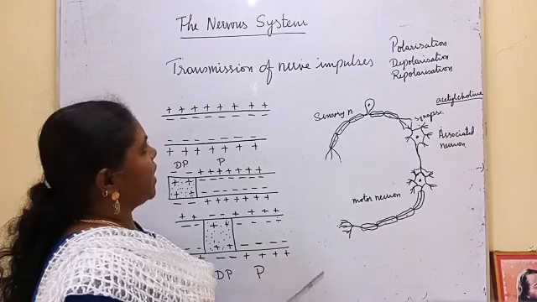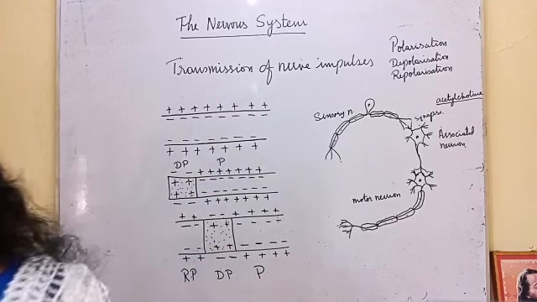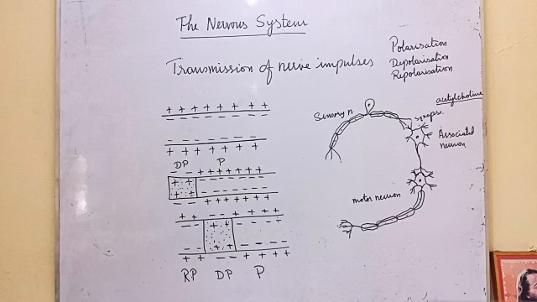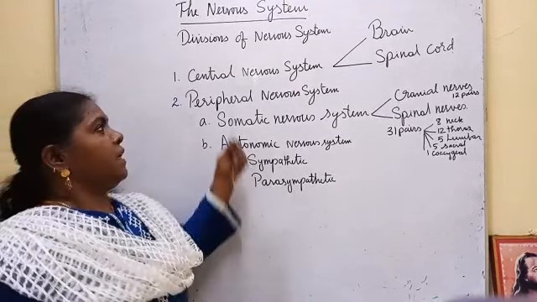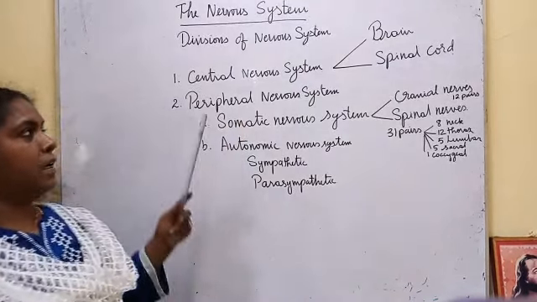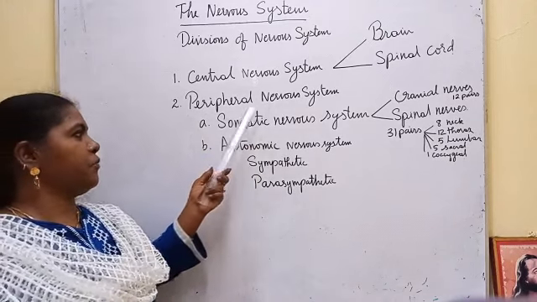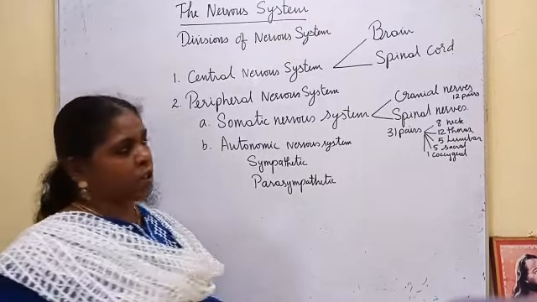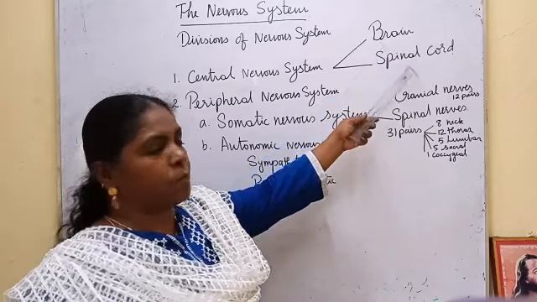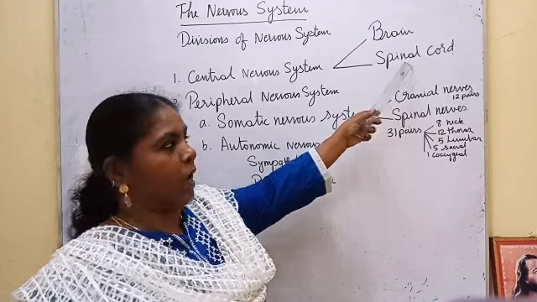Next we are going to see the types of nervous system. Next, divisions of nervous system. The nervous system has two main divisions: central nervous system and peripheral nervous system. The central nervous system is made up of two major organs. One is the brain, the other one is the spinal cord. We are going to see the structure and function of these elaborately later, okay?